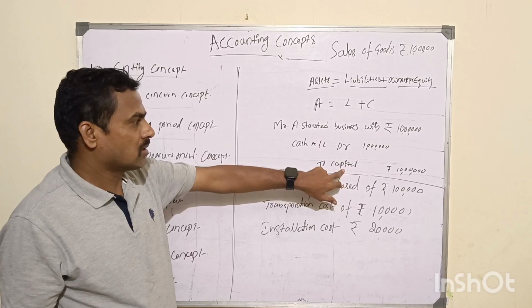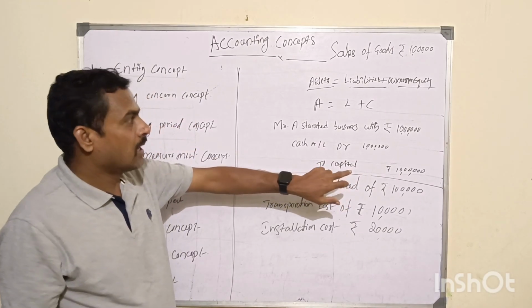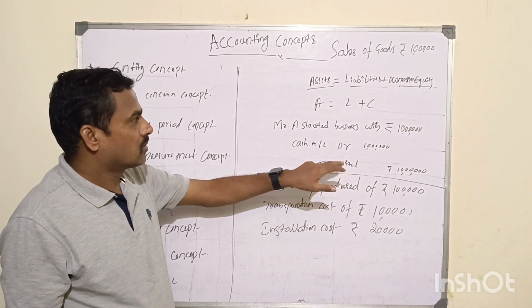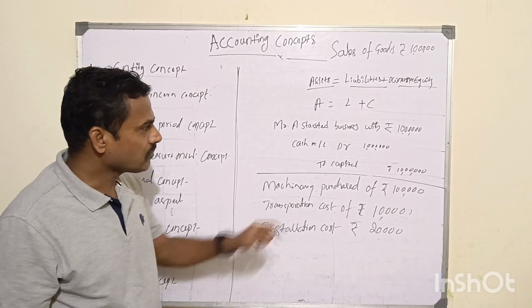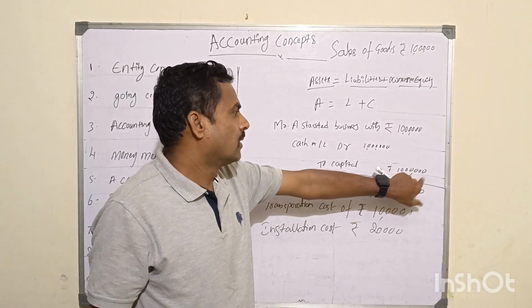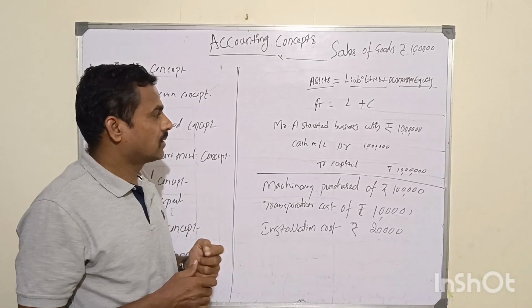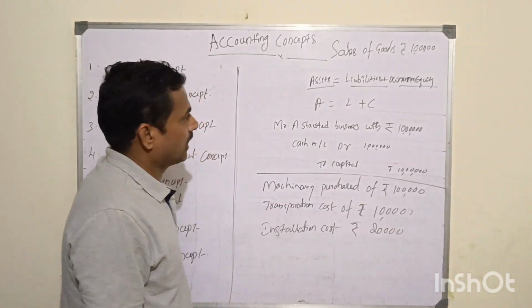Capital is a liability by nature, and hence it comes under real account again. So what is going out of the business is a credit. So capital is always a credit. We need to pay back to the business owners, right? That is why it is a credit.